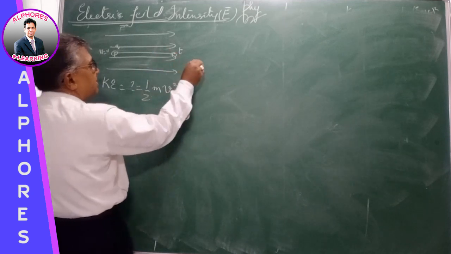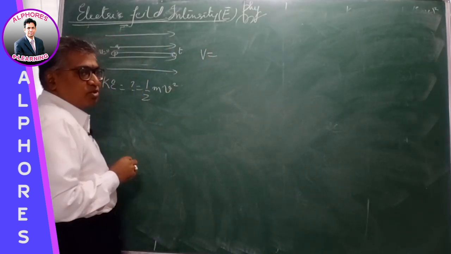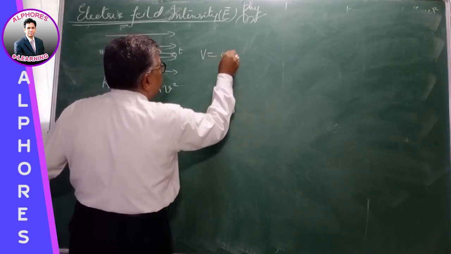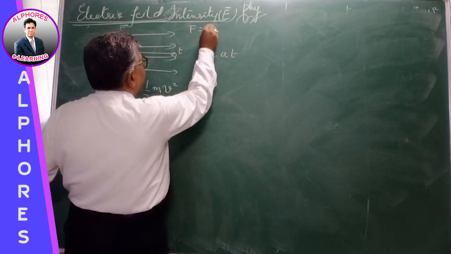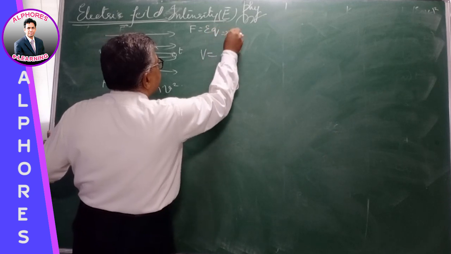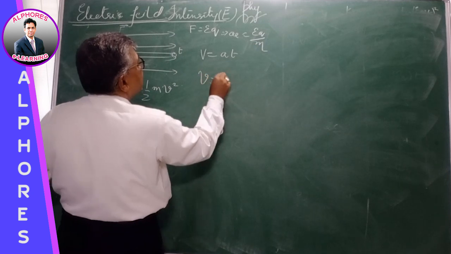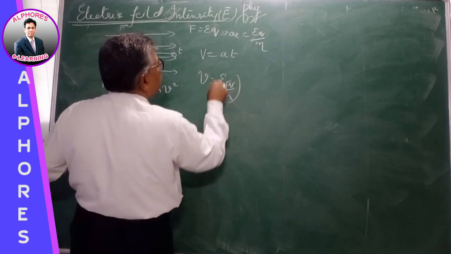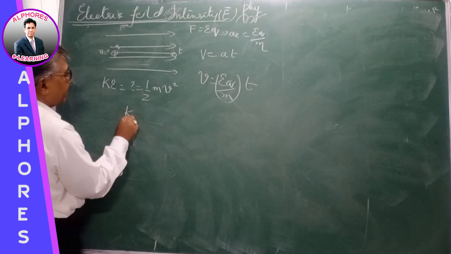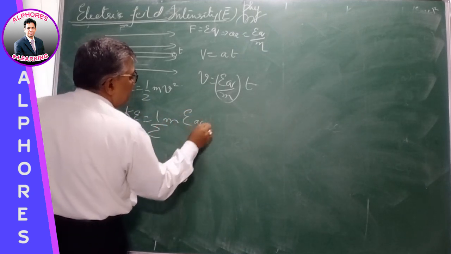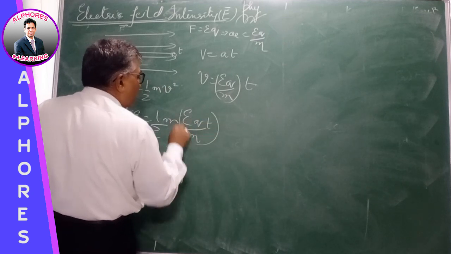So what is the velocity gained? According to the equation of motion, v is equal to u plus at. Initially the body is starting from rest, it is a into t. So force F is equal to qE and acceleration is equal to qE by m. So substituting, velocity is qE by m times t. So therefore kinetic energy is equal to half m into qE by m into t whole square.